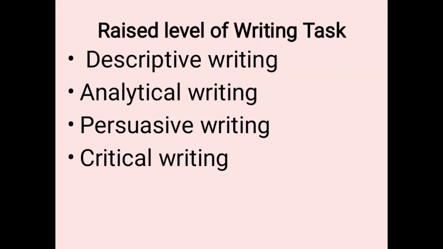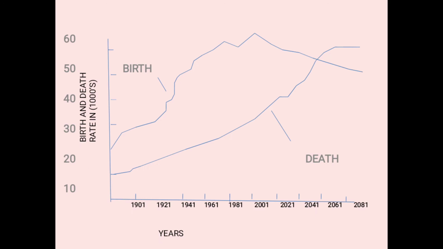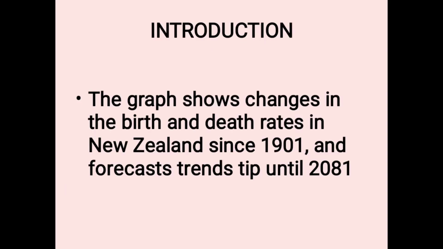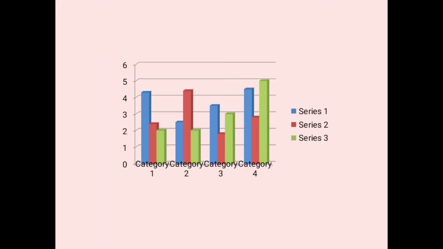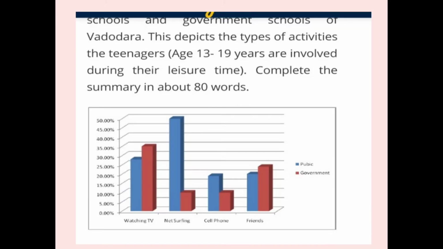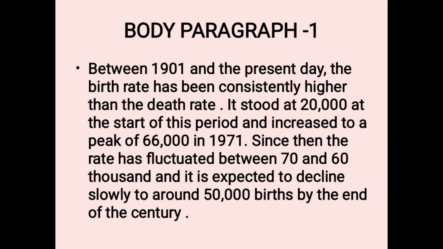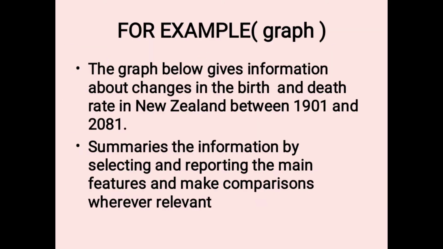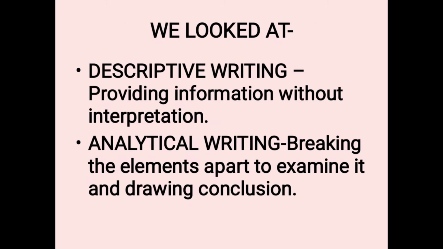I'll show you: chart, map, this is a graph, and this is a pie chart, this is a bar graph, this is a histogram. Okay, again a bar chart. So such types of things can be given to you, there can be a map, or a set of data will be given to you, and you have to analyze it and write it in the form of a paragraph.